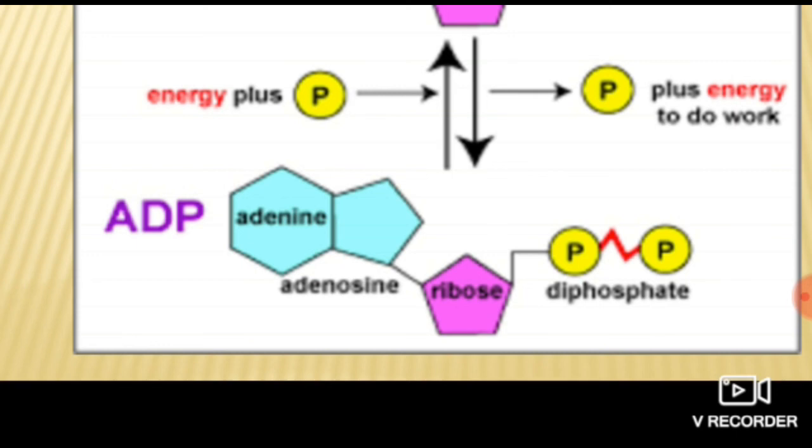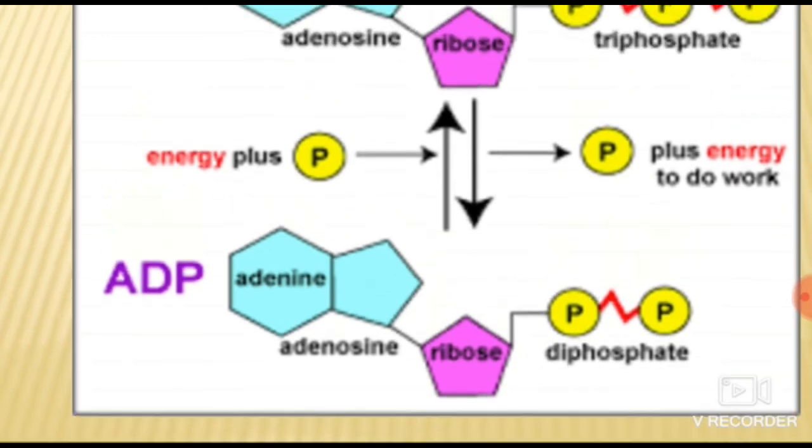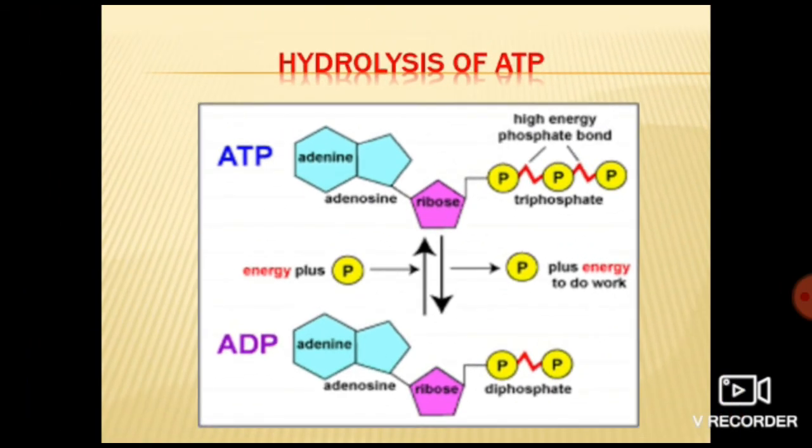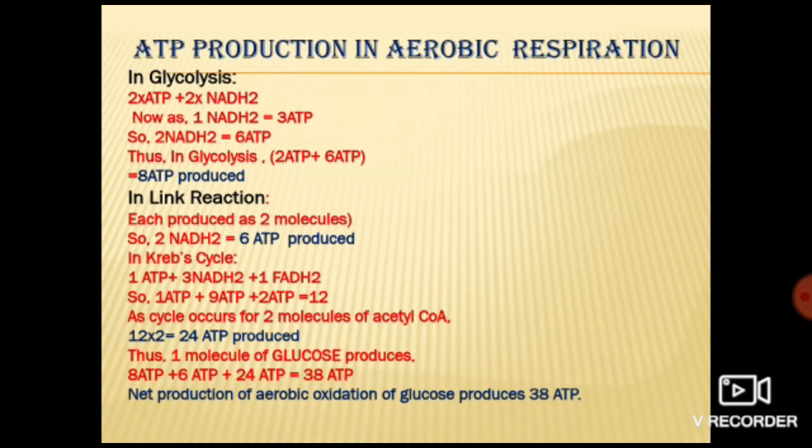In detail this much is not required. You just remember that it undergoes hydrolysis, this high energy phosphate bond breaks down, and it produces ADP by the removal of inorganic phosphate. Clear? So in that way it releases lots and lots of energy from ATP. Got it? Clear till here? Okay, so what we have studied, just revise it yourself.